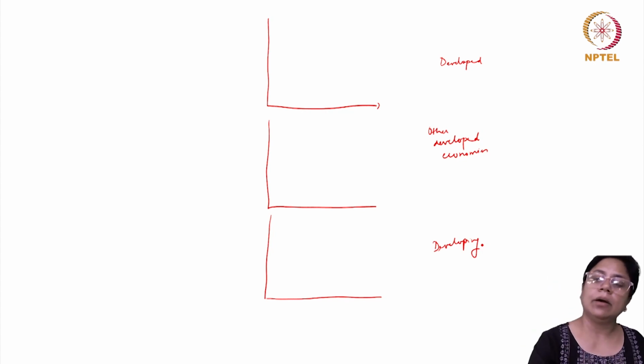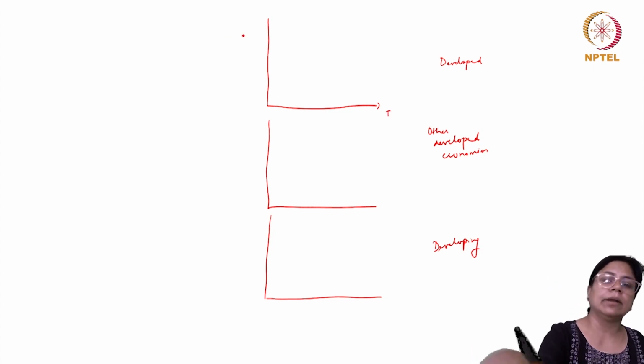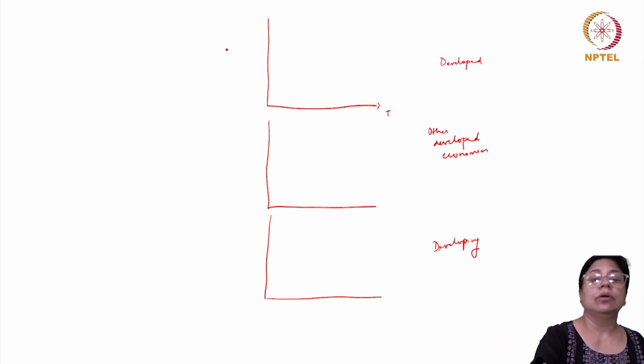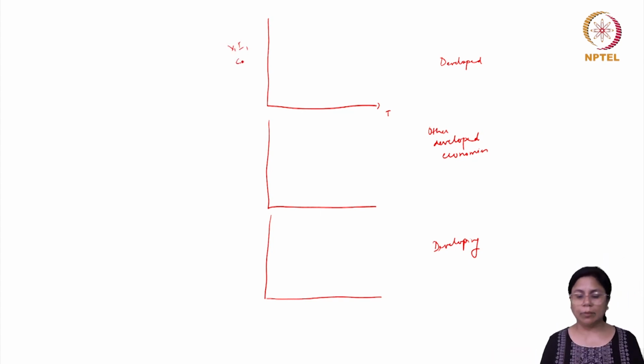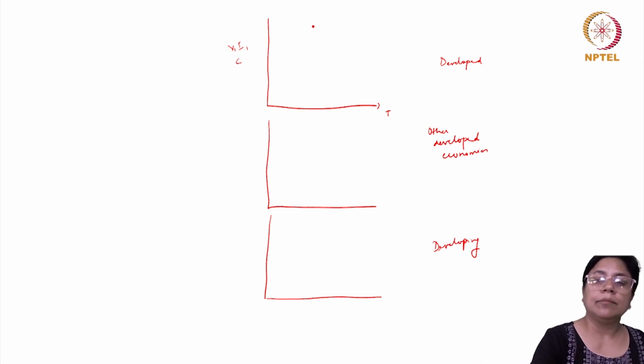On the x-axis you have the time duration, and here you have the exports, the imports and the domestic consumption. Let us divide them into three stages.